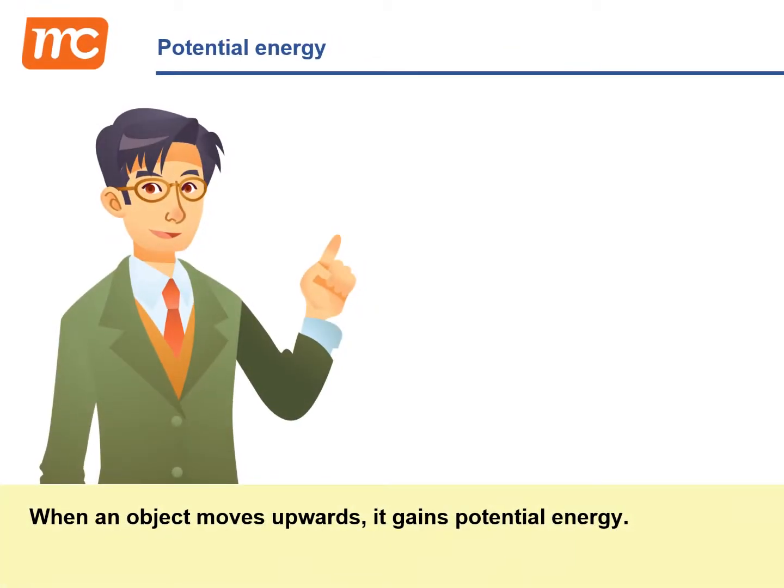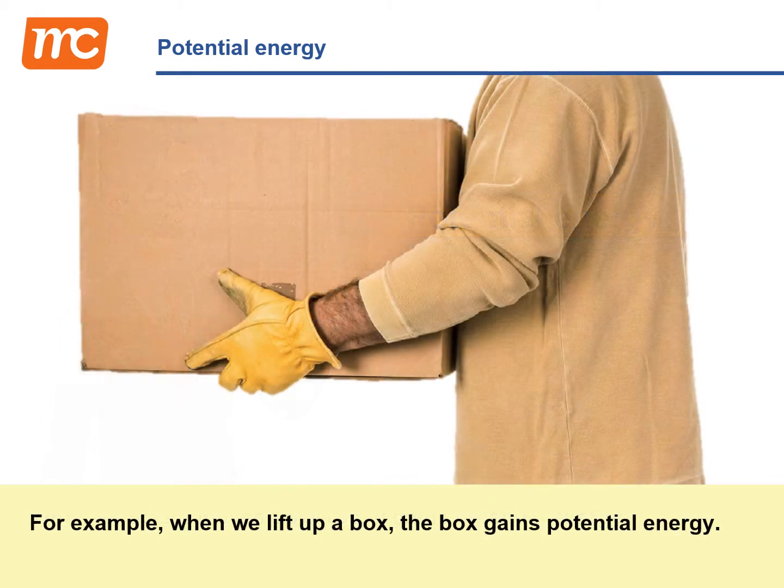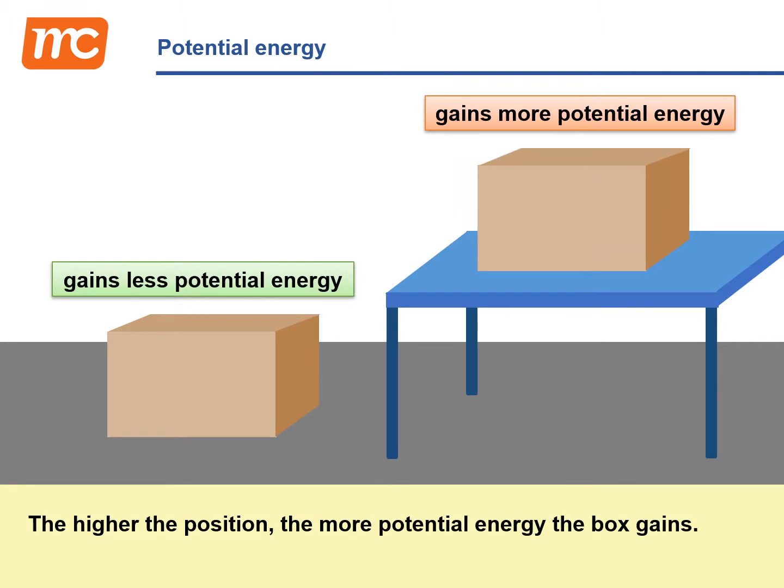When an object moves upwards, it gains potential energy. For example, when we lift up a box, the box gains potential energy. The higher the position, the more potential energy the box gains.